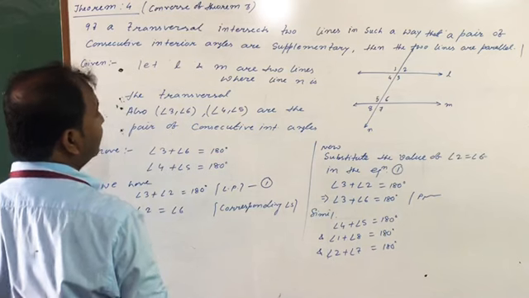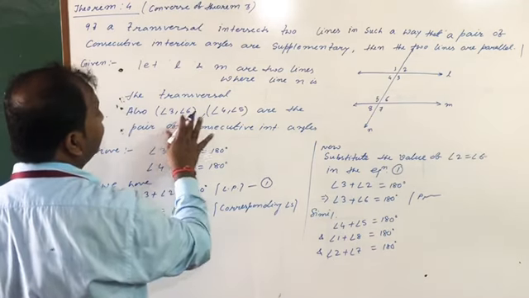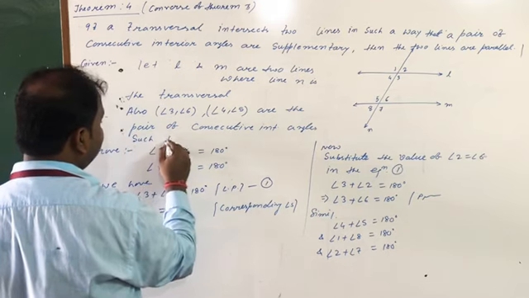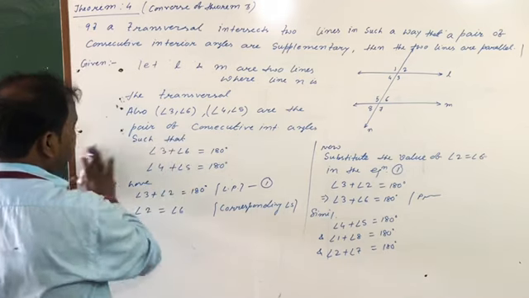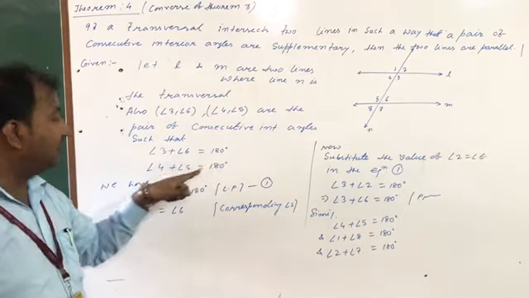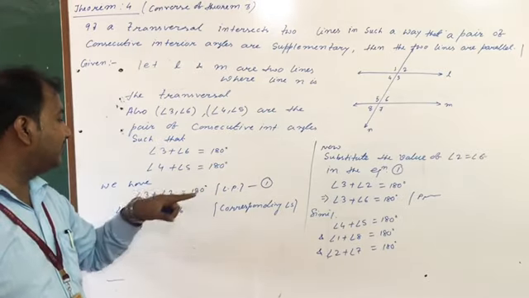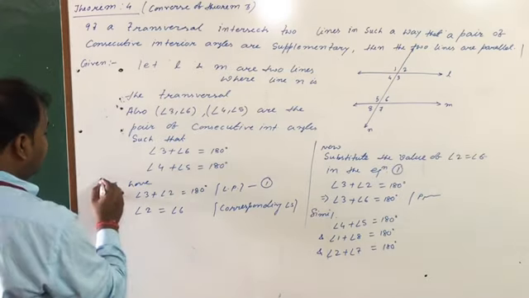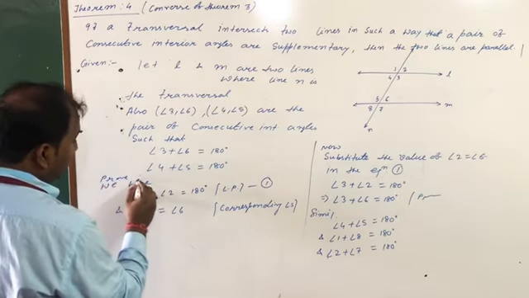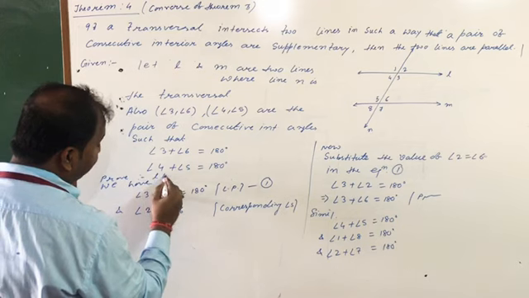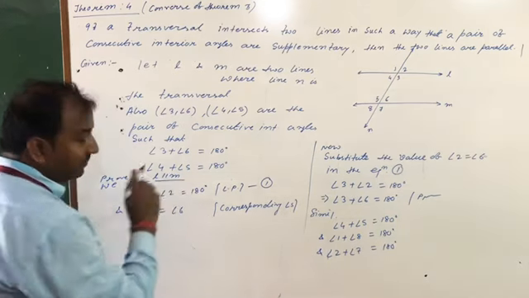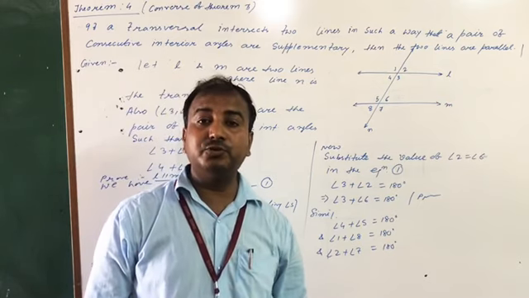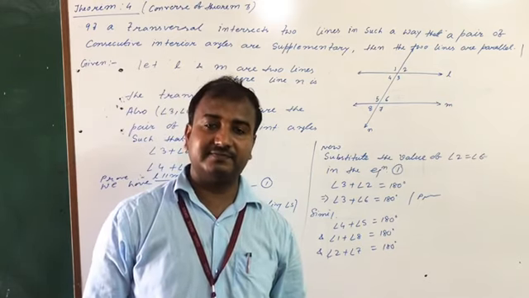Also angles 3 and 6 are consecutive angles such that 3 plus 6 equal to 180 and 4 plus 5 equal to 180. This information is given in the question. And you have to prove that L is parallel to M.